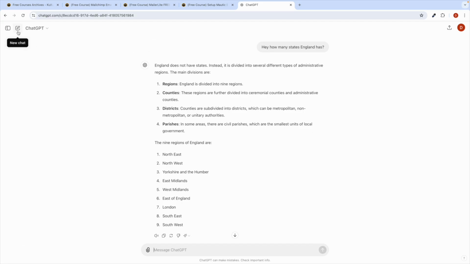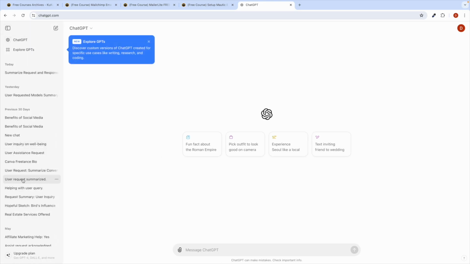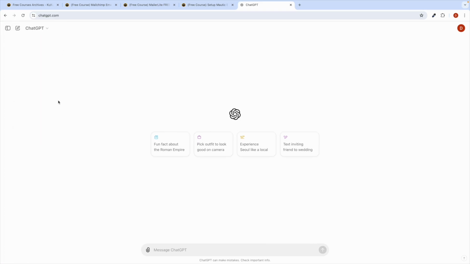You can always click on this new chat button, so a new chat will open, and you can click on the sidebar to see all the previous history. Okay, so this is all about ChatGPT.